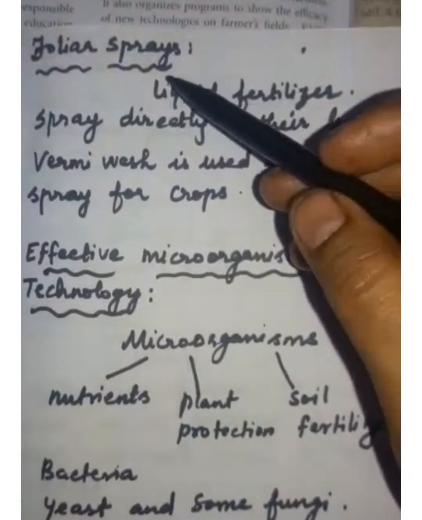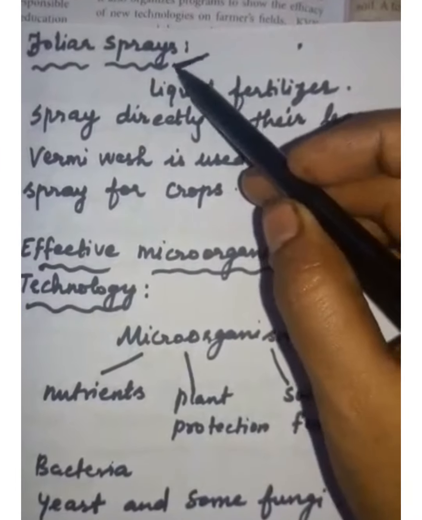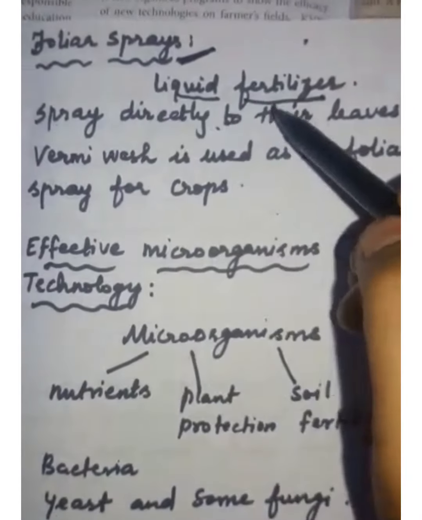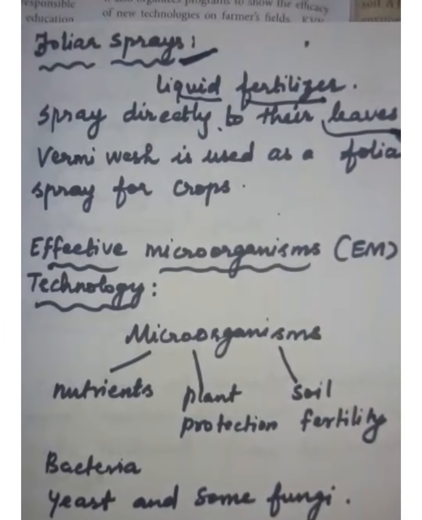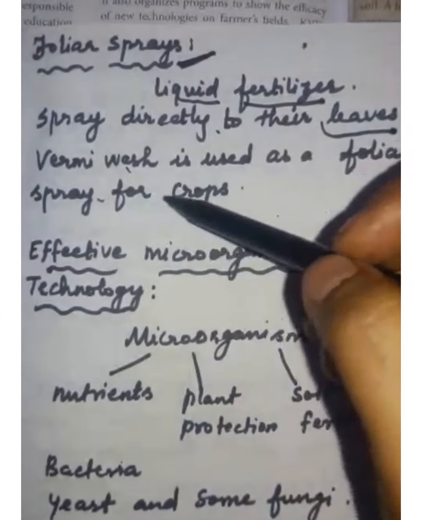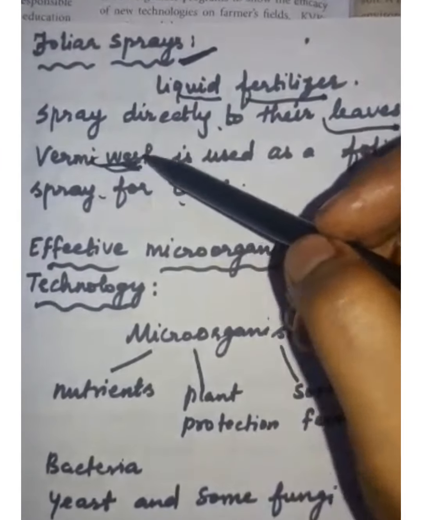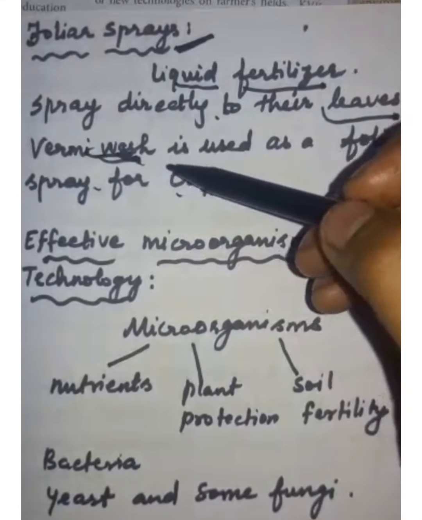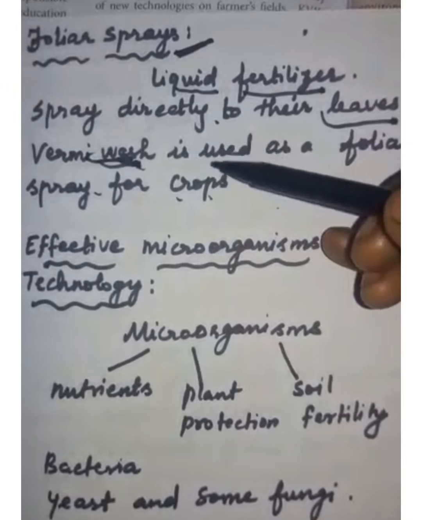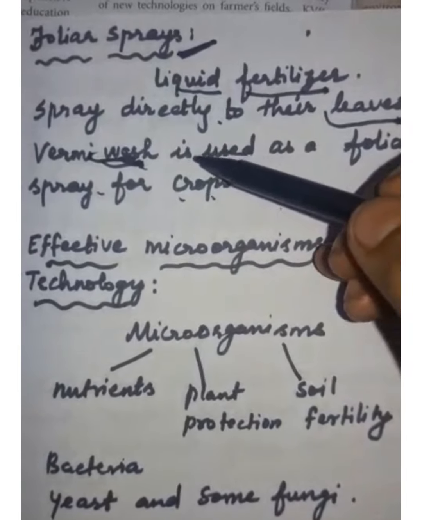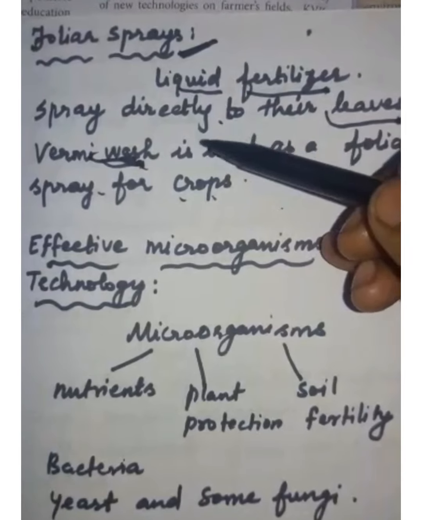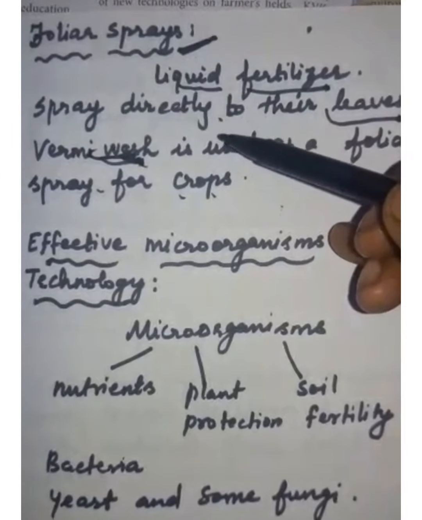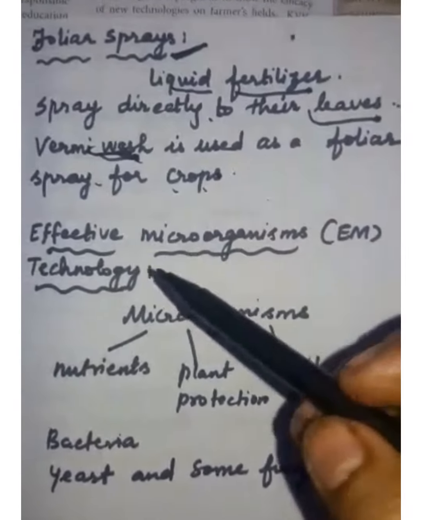Students, next we are going to study about foliar sprays. What is foliar spray? Foliar spray is a liquid fertilizer. It is sprayed directly onto the leaves of plants. Mostly vermi-wash is used as a foliar spray for the crops. Vermi-wash means earthworm waste. Plants are able to absorb all these essential nutrients through the stomata in their leaves. Mainly the foliar feeding is done in the early morning or in the late evening. So by spraying the liquid fertilizer, the foliar spray, we can supply all kinds of nutrients to the crops.